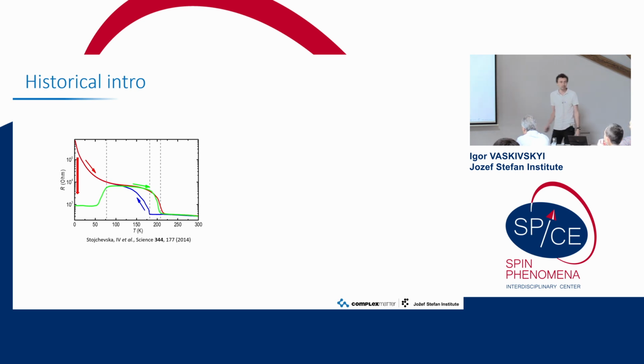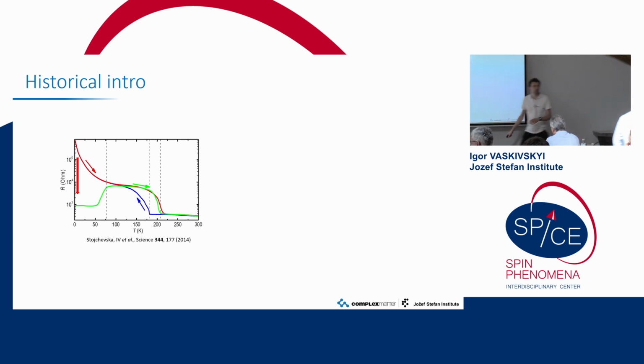You saw this image in Martin's presentation. So 1T-tantalum disulfide is a charge-sensitive material, and at low temperature, it's believed to be a Mott insulator. At least it was. People were sure about that for quite some time before some discussions about band insulating behavior appeared. But anyhow, from a purely experimentalist point of view, who puts the electrodes on a sample and measures resistivity, it is clearly insulating. And then after we expose it to a single laser pulse, the resistivity drops a lot, and it gets to this value. So we can induce some insulator to metal transition by a single laser pulse.